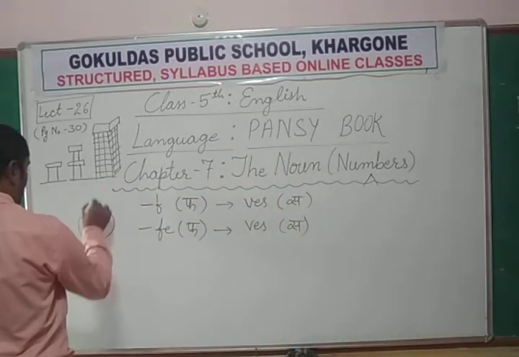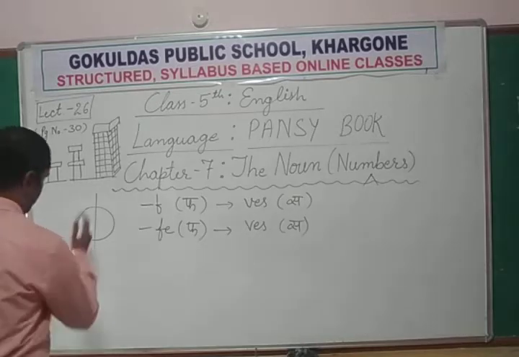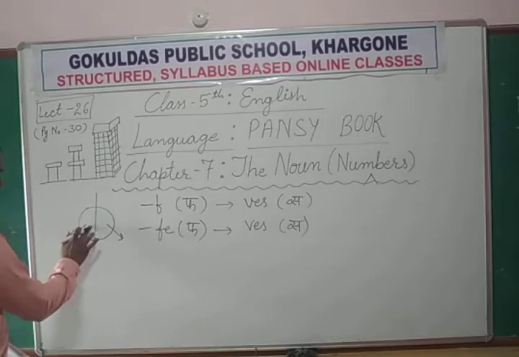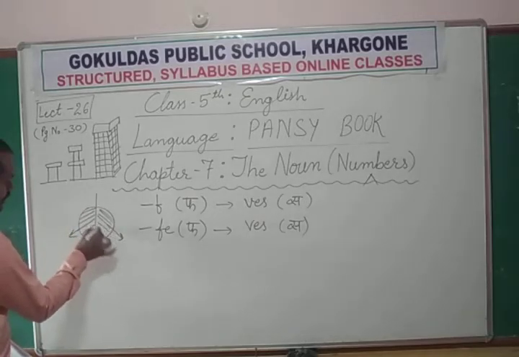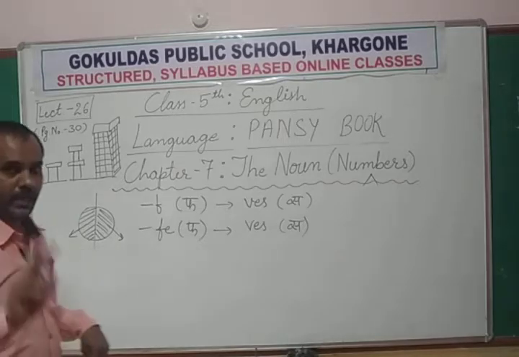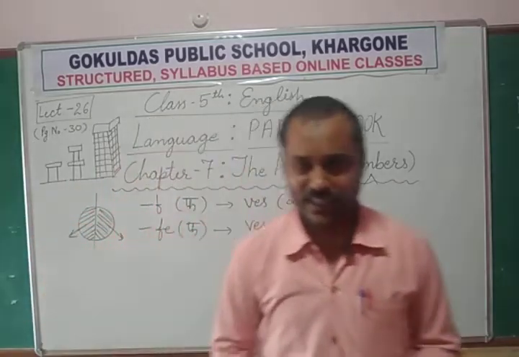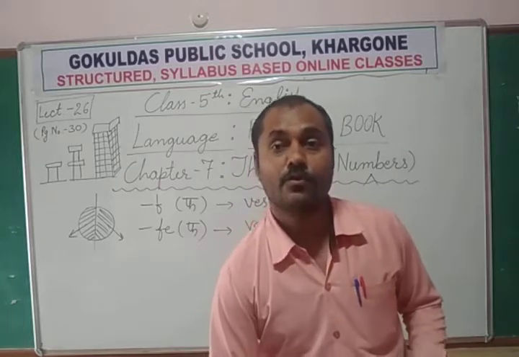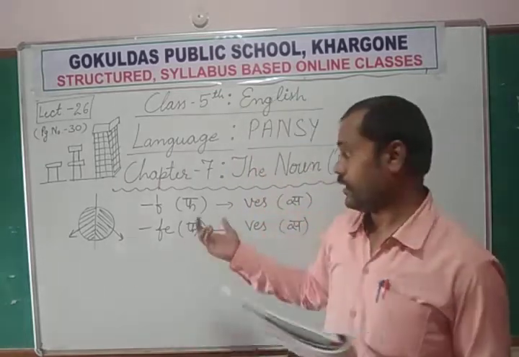Suppose this is a full, but if I cut it in half, there are two halves. One half portion is this, and the second half portion is this. So we have two halves. This is called half. But if we have more than one half, at that time we call it halves.